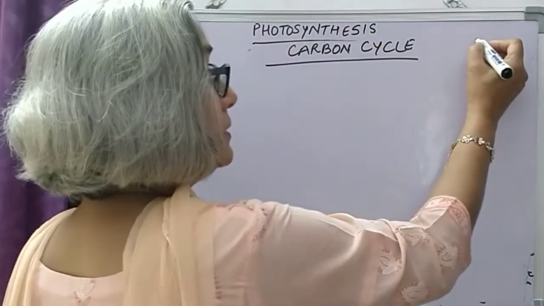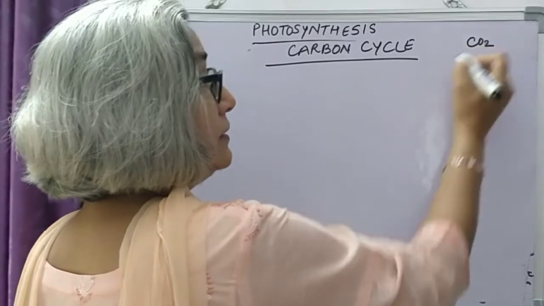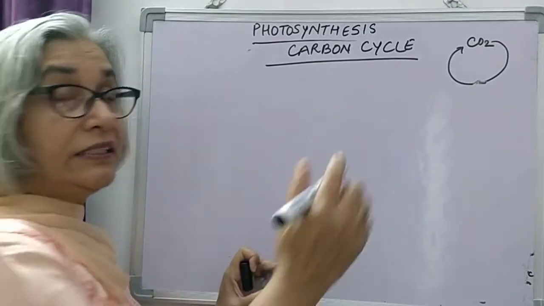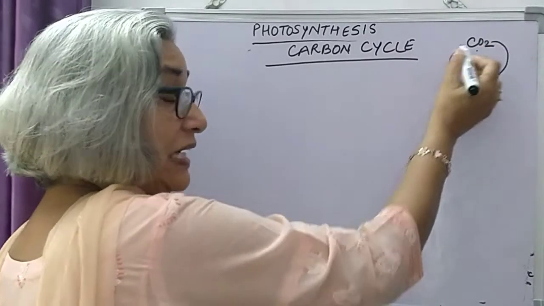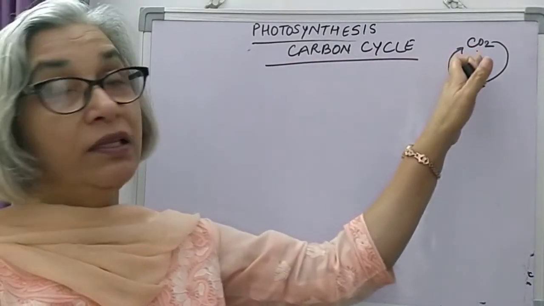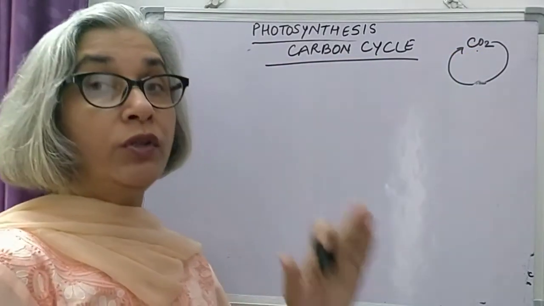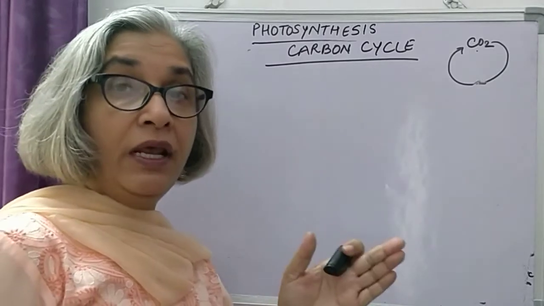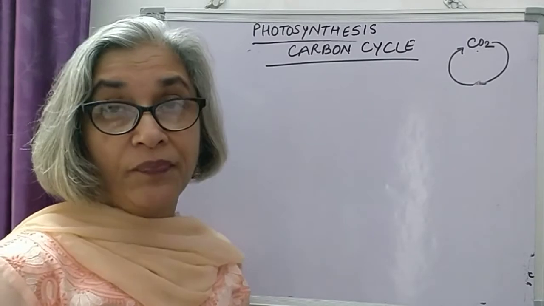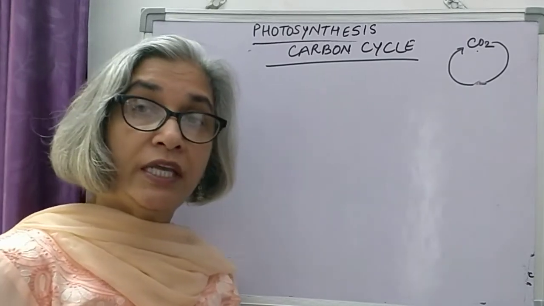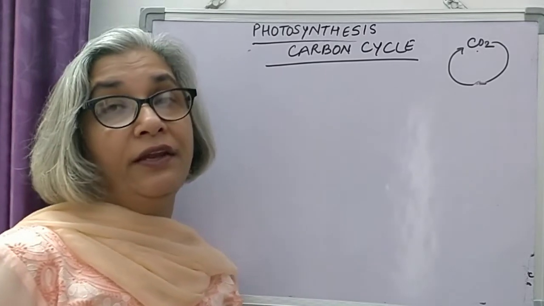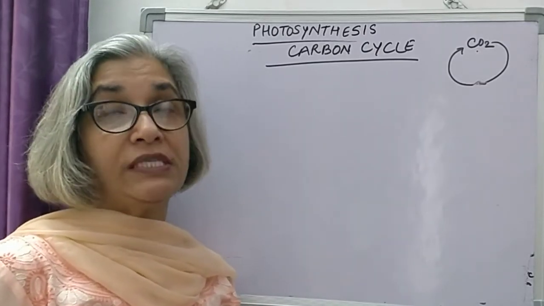Cycle means that cyclic changes take place. It starts at a point and it ends at a point. And when we are talking of carbon cycle, this means we are talking about the amount of carbon present in the form of carbon dioxide in the atmosphere. We all know the normal constitution of carbon dioxide in air is 0.03%.